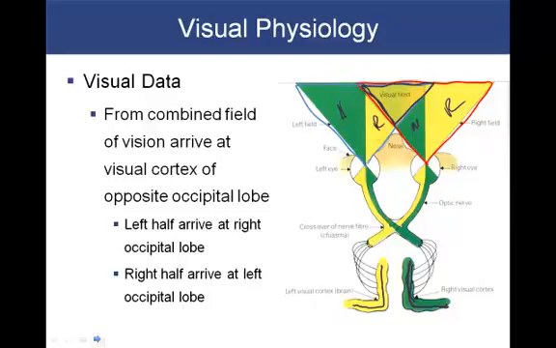The fact that these fields overlap also explains why we don't exhibit a blind spot. Remember that the blind spot is caused by a lack of photoreceptors at the optic disc, and this is the site where the optic nerve penetrates the eyeball.